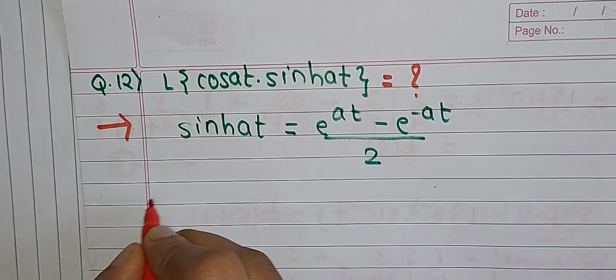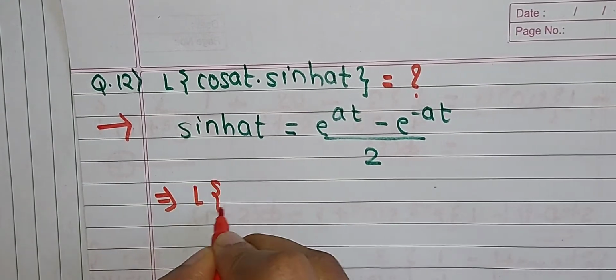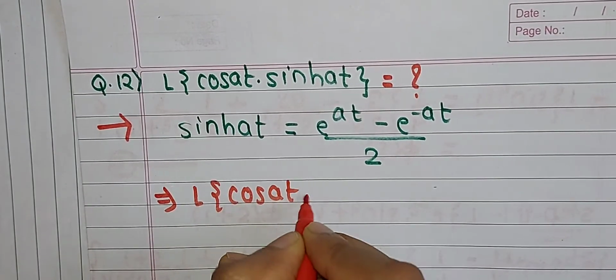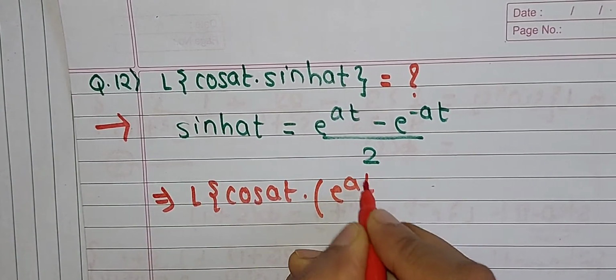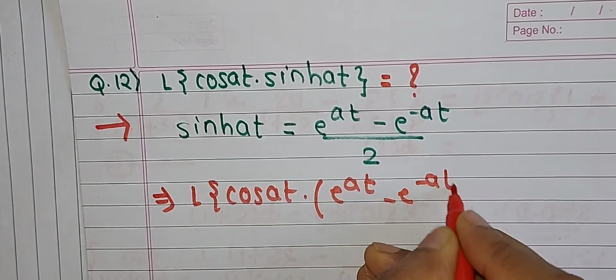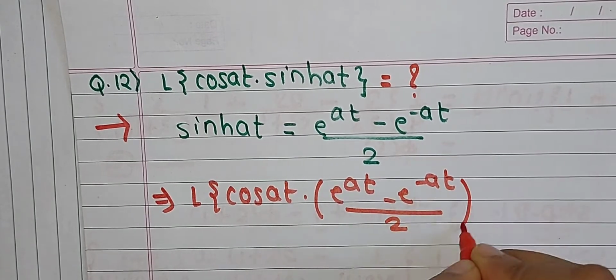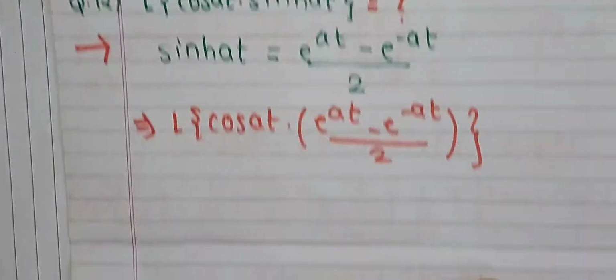Then this question will be Laplace of cos at into sinh at, now replaced by e raised to at minus e raised to minus at divided by 2, and complete the curly bracket as it is.